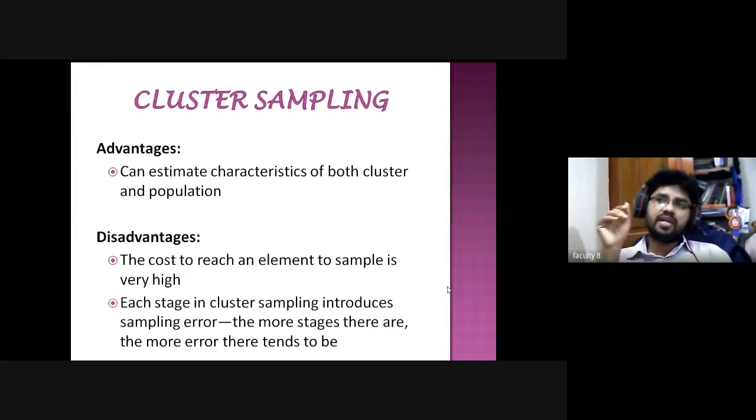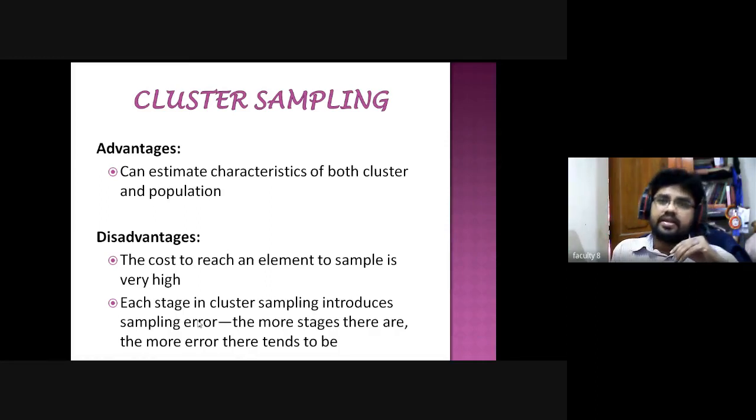For example, if you take a village and consider clusters caste wise, for example OC area, OBC area, SC area, and ST area, there are 4 clusters. The researchers have to go to each and every area, so the cost is very high. We also need to employ other people to collect information, which adds cost.